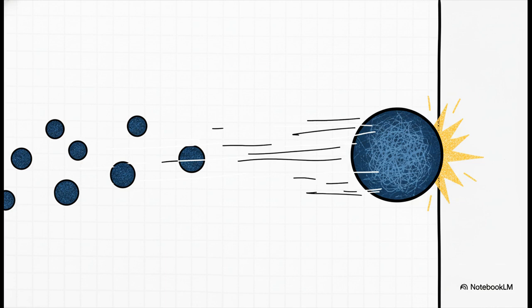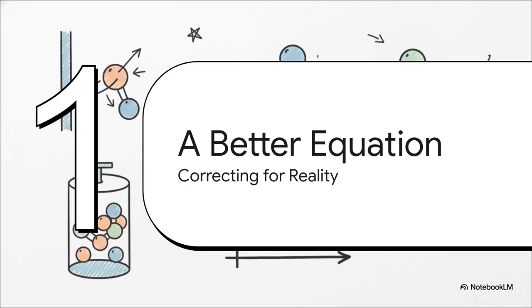And what does that do? It results in a lower pressure than the ideal law would predict. This effect really kicks in at lower temperatures, when the molecules are moving slower and don't have enough energy to just zip past each other. So let's recap. We've got two major problems. Molecules take up space, and they attract each other. Our ideal gas law is officially broken. So how do we fix it? We need a smarter equation.